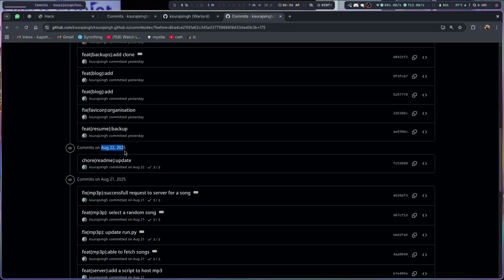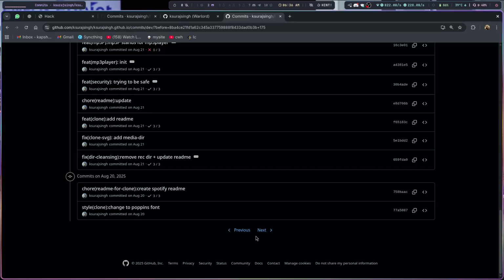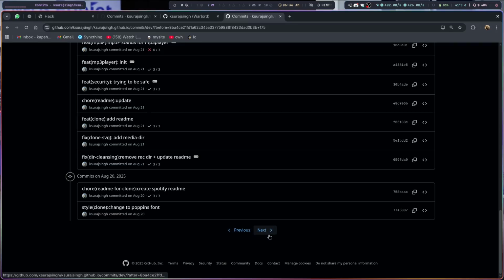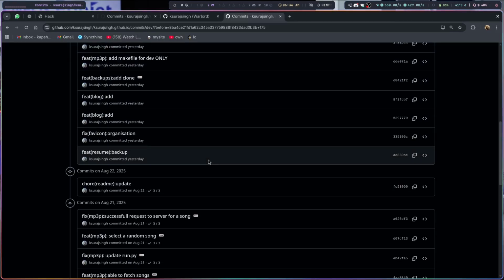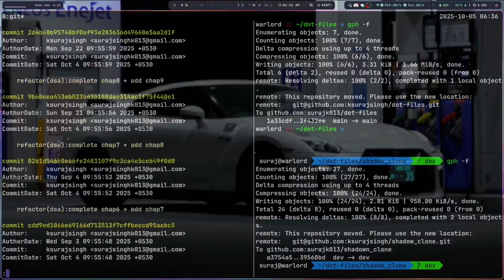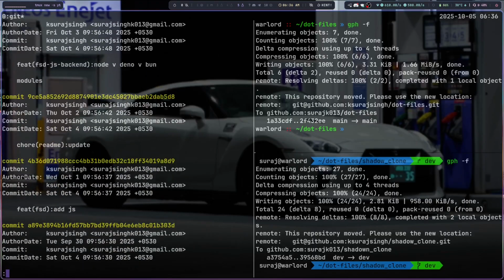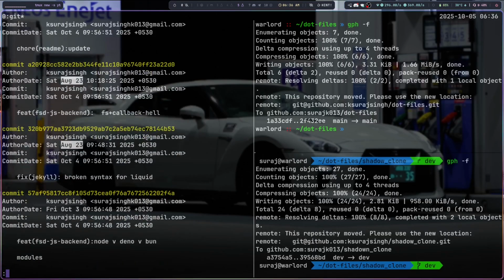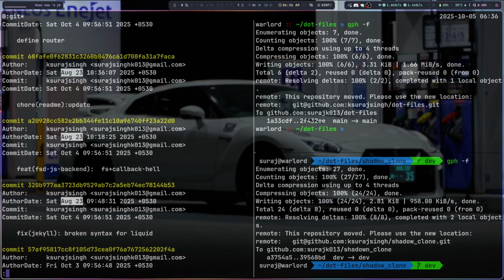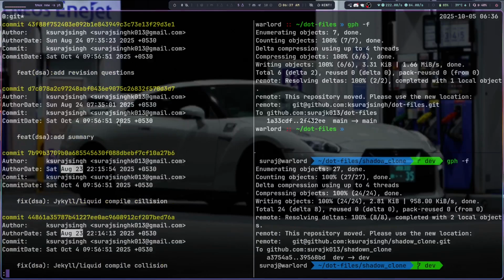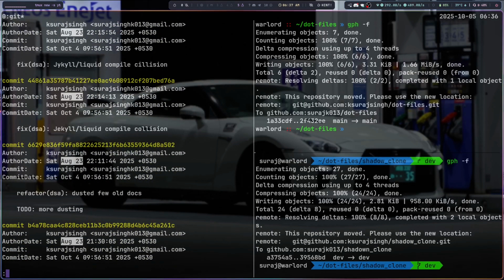Okay, wait, let me see why this is happening. 21st, 22nd, and this 23rd. Okay, this is not the 23rd at all. Okay, this is a mess up. Maybe it might be somewhere further down in the history. That might be the case, but you guys get the point, right? The way you see your history is totally flabbergasted in your GitHub, but you do see them properly over here on your local machine. It's very difficult to figure out what you had done from GitHub, but you get to see those dates over here traced down.